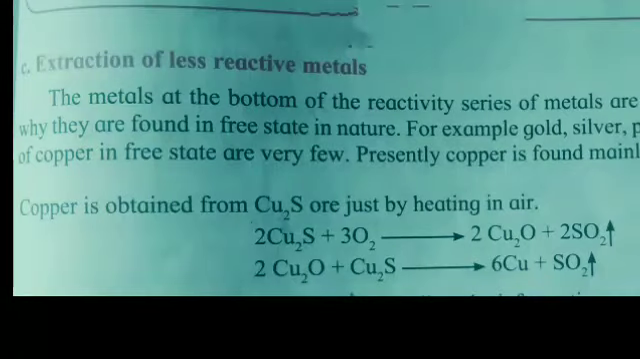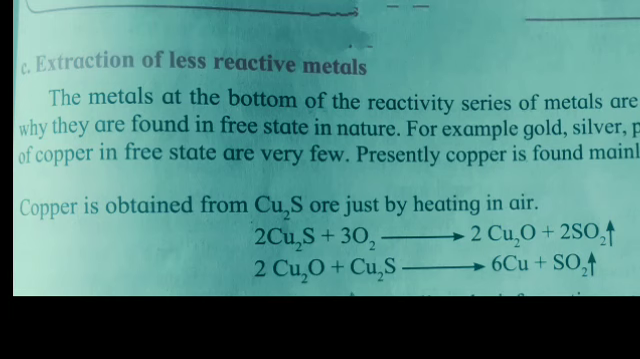Extraction of less reactive metal. The metals at the bottom of the reactivity series of metals are less reactive. That is why they are found in free state in nature. For example, gold, silver, platinum. The reservoirs of copper in free state are very few.